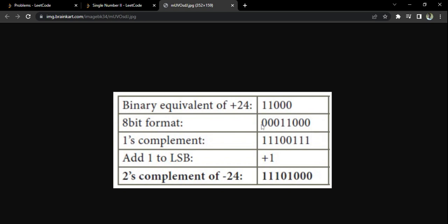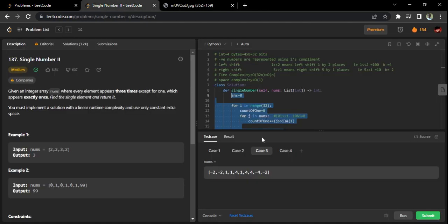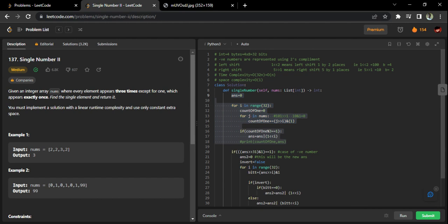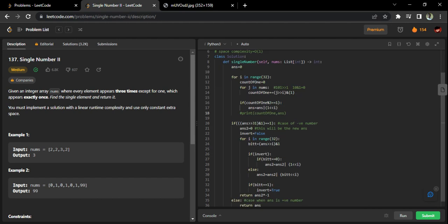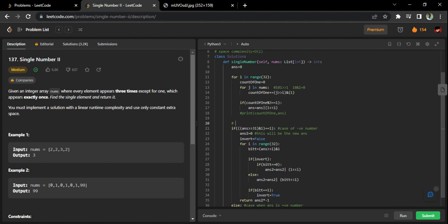So the idea is to start from the right, and whatever comes, take it as it is till you receive the first one. Once the first one comes, after that everything should be reversed. That's what I'm going to do here. I am checking the MSB now, to understand if it is a negative number.